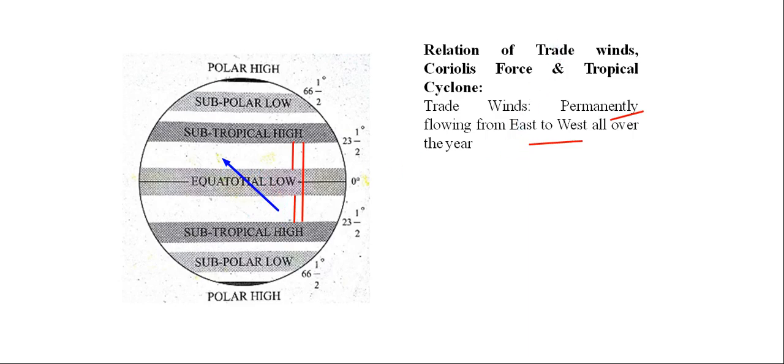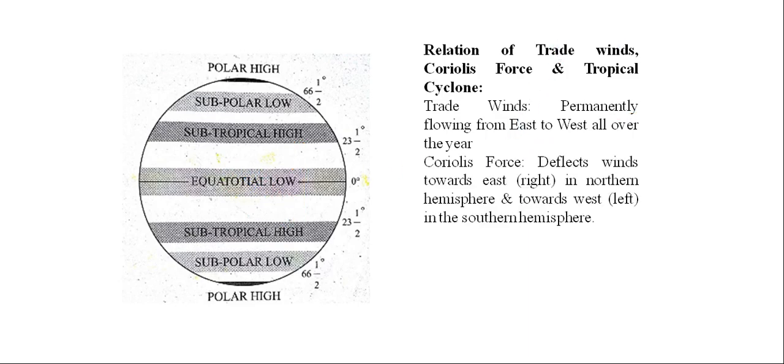Okay. Next is the Coriolis force. Because of the Coriolis force, winds deflect towards east or right in the northern hemisphere and towards west or left in the southern hemisphere. We all know that there is a general wind flow from high pressure to low pressure.